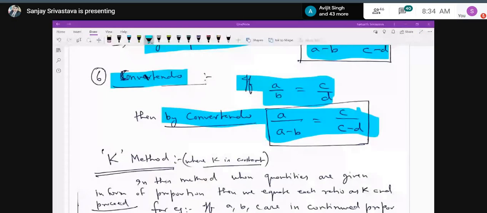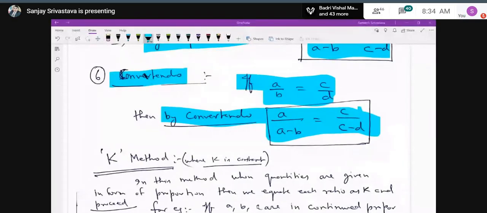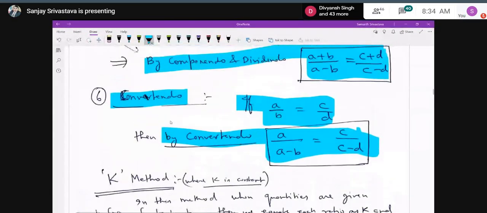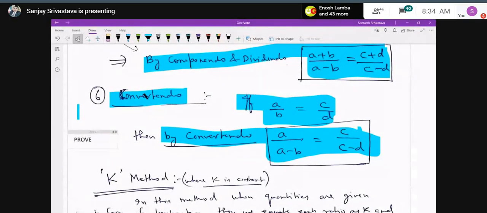Sir, can you please repeat what we have to prove? I'm showing you that by convertendo, if A upon B is equal to C upon D, then by convertendo, A upon A minus B is equal to C upon C minus D. You have to prove this result.